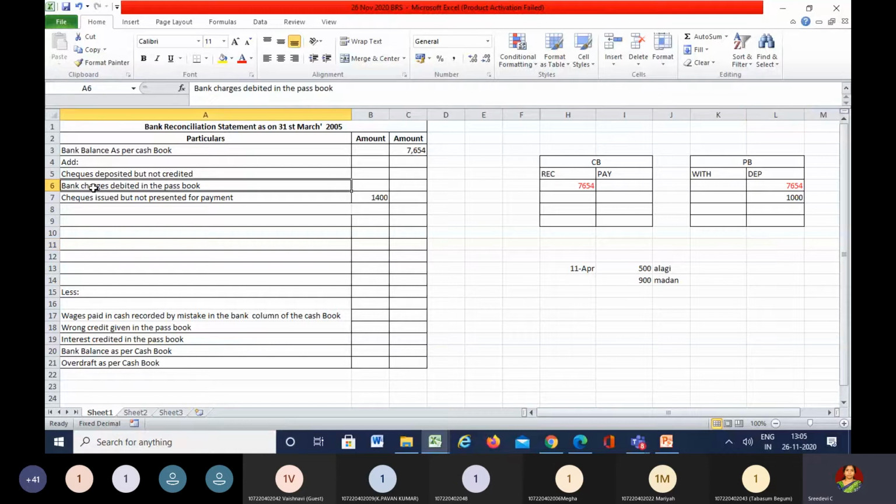So this can be taken as direct deposit, or checks realized by the bank and no entry in the cash book.